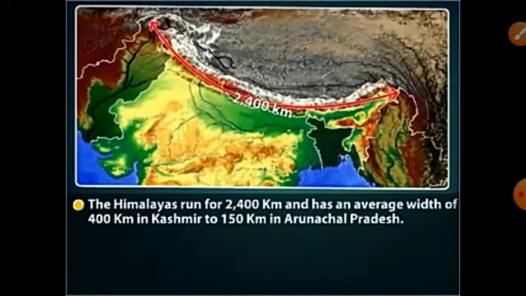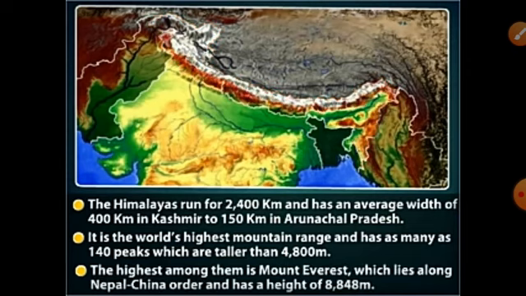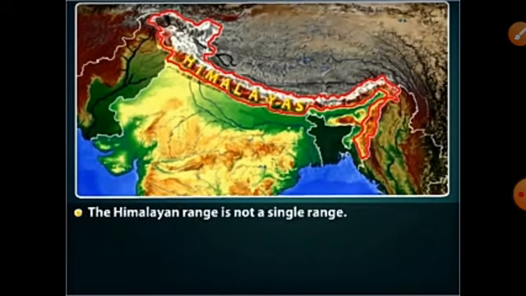The Himalayas run for 2,400 kilometers and have an average width of 400 kilometers in Kashmir to 150 kilometers in Arunachal Pradesh. It is the world's highest mountain range, with as many as 140 peaks taller than 4,800 meters. The highest among them is Mount Everest, which lies along the Nepal-China border and has a height of 8,848 meters.